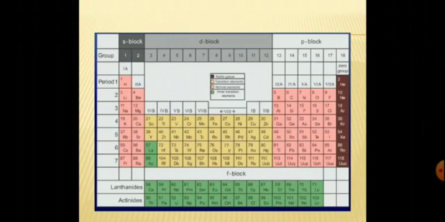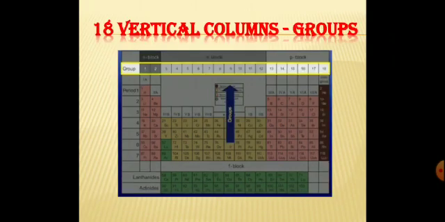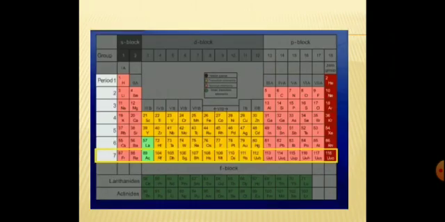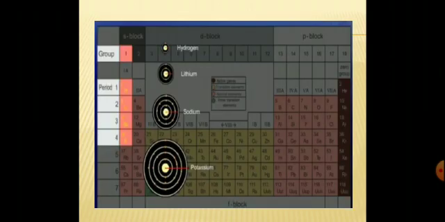It is also known as the long form of the periodic table. The modern periodic table has 7 horizontal rows called periods and 18 vertical columns called groups. Periods are numbered from 1 to 7. Elements of the same period have the same number of shells, which is equal to the period number. In each period, a new shell starts filling up, which is also known as the period number.